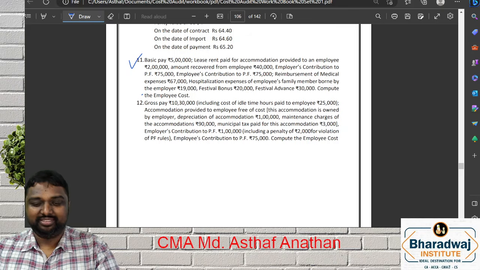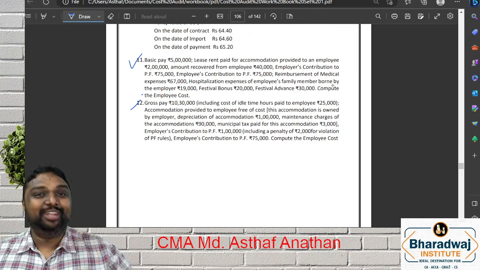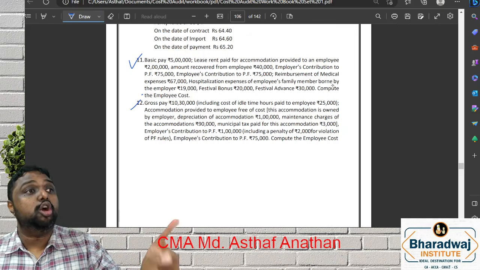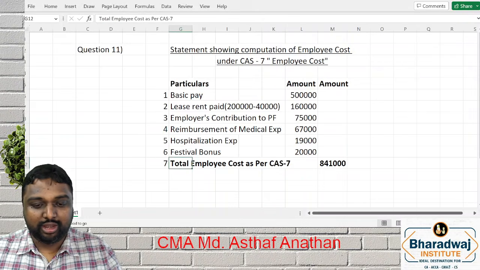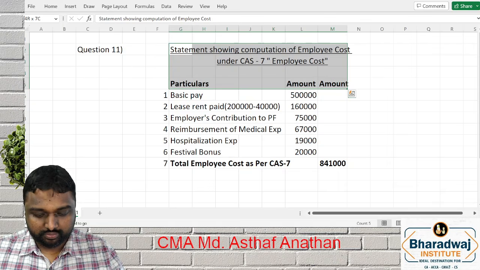Come on, friends. So let us proceed with 12. I know while doing 12, a lot of new items are there. I want you to see how to approach with provision, how to solve the same. So let's see how many of you did it correctly. We'll proceed with question number 12.